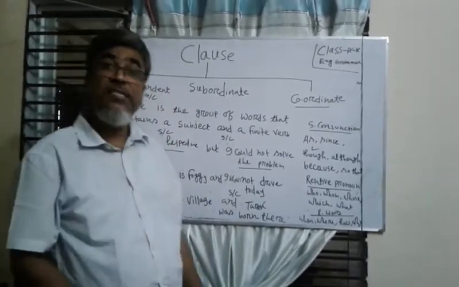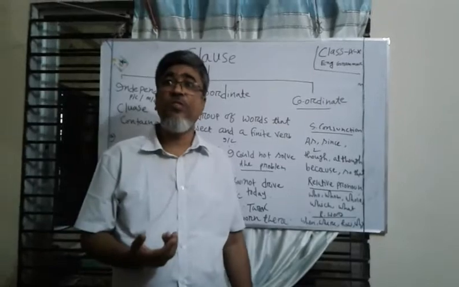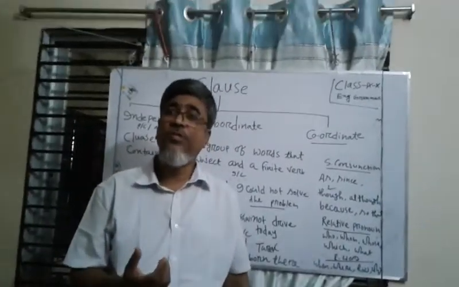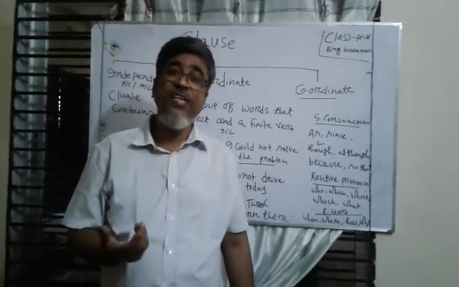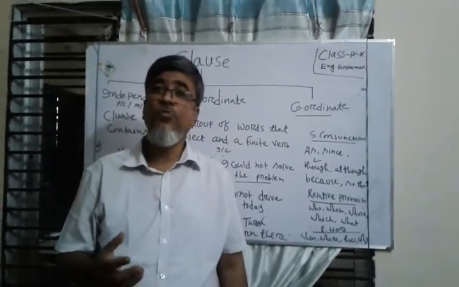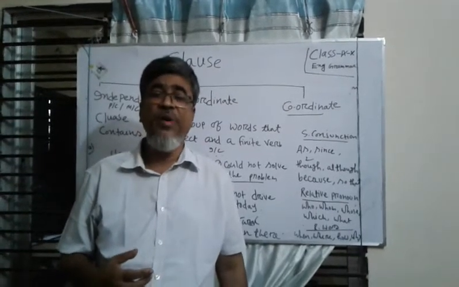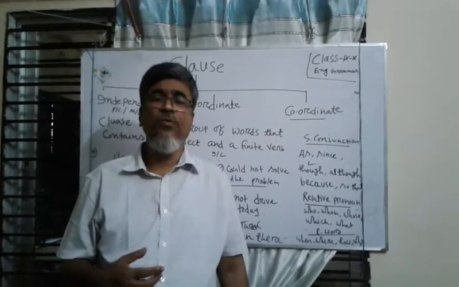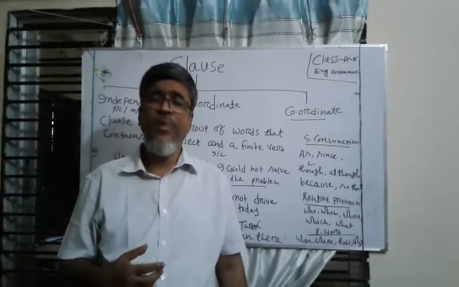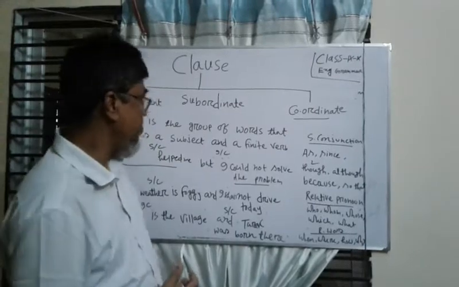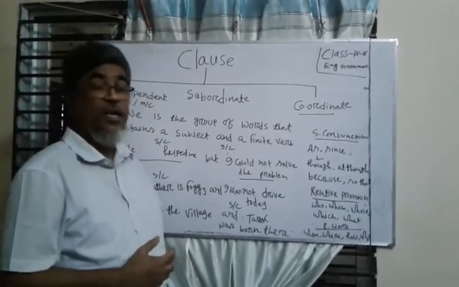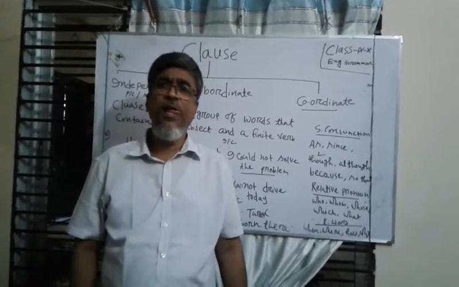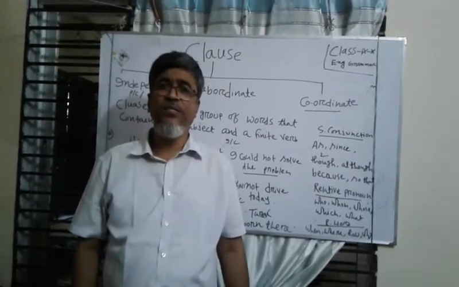A simple sentence has only a subject and a finite verb. The sentence that has an independent clause and a subordinate clause is a complex sentence. The sentence that has two independent clauses connected with and, but, or, etc., is called a compound sentence. So, dear learners, I think that you have understood clearly and enjoyed my class.